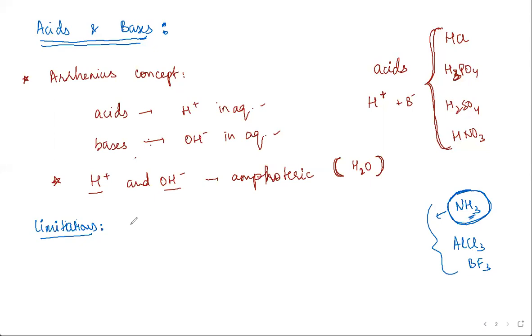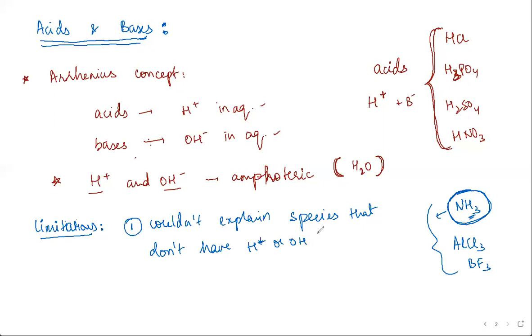That was one major limitation: he could not explain the properties of species that don't have H plus or OH minus. Where are their acidic or basic properties coming from? So that was one limitation.